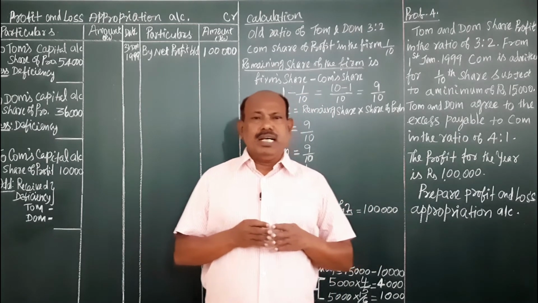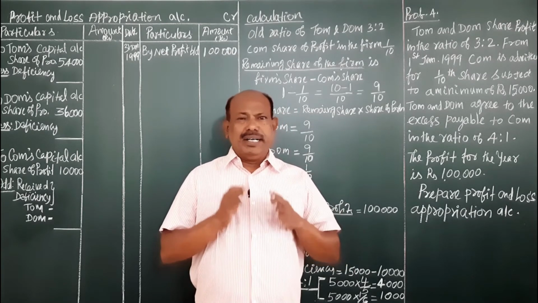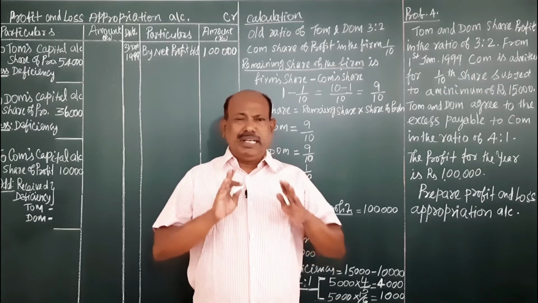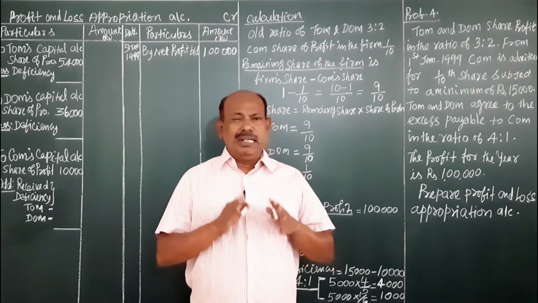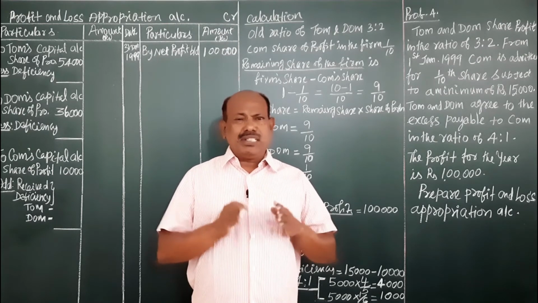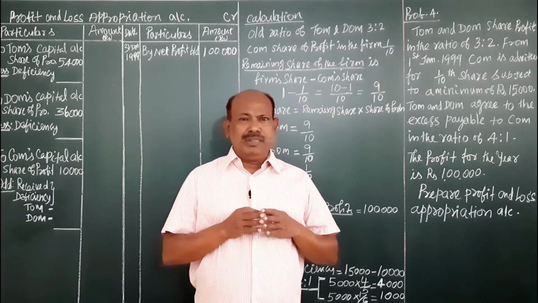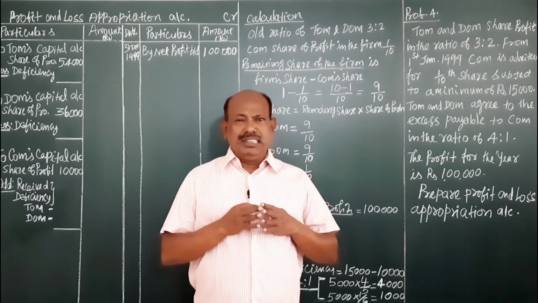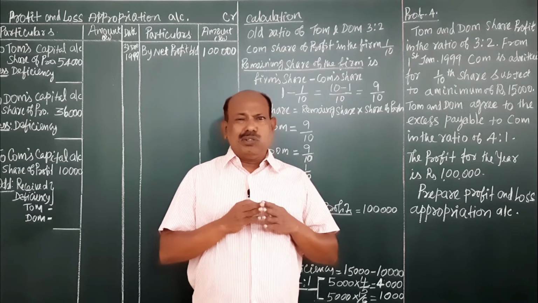Before that, I am going to explain in brief. Tom and Dom are partners sharing profits in the ratio of 3:2, that is 3/5 and 2/5. On 1st January 1999, Com is admitted into the partnership firm for 1/10 share, with an assurance of 15,000 rupees profit.